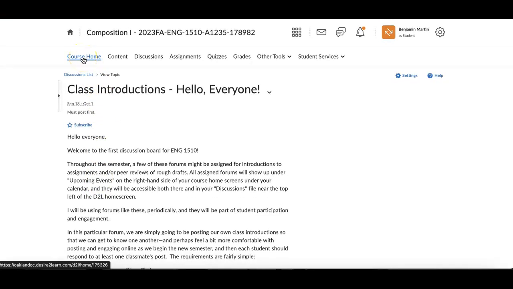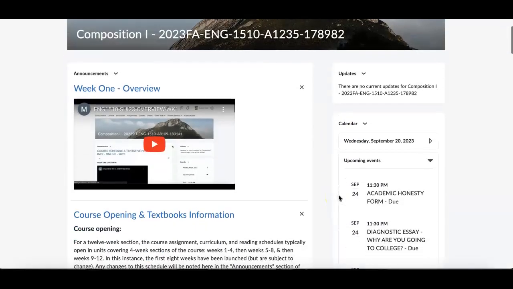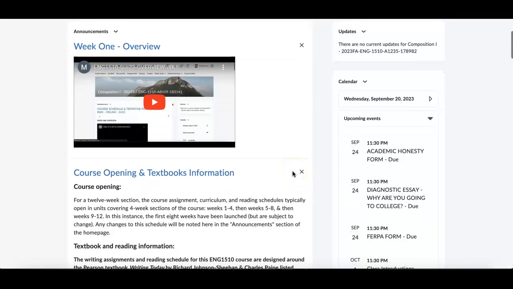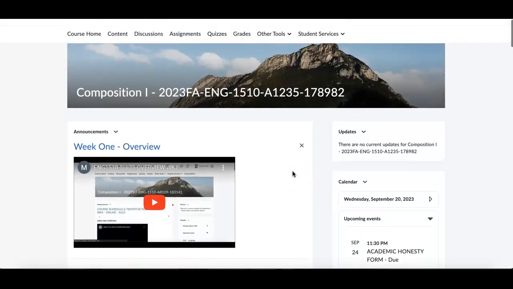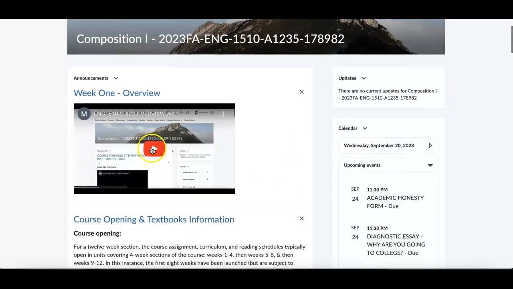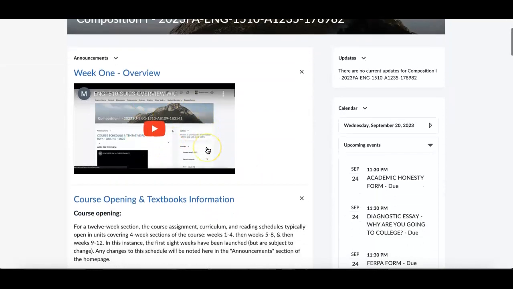That'll be typical for your discussion board. This week it's just introductions. In 2.5 weeks it'll end up being where you're posting a draft of your memoir and then also reviewing and peer reviewing a classmate's memoir. So we'll have a component on those. And I will have those instructions in the weekly overview as well.